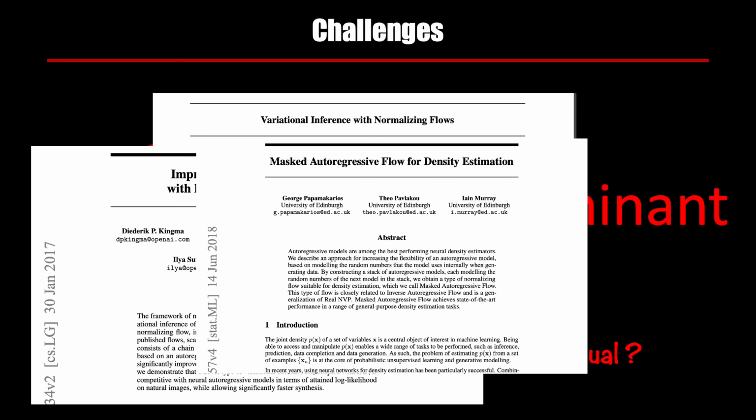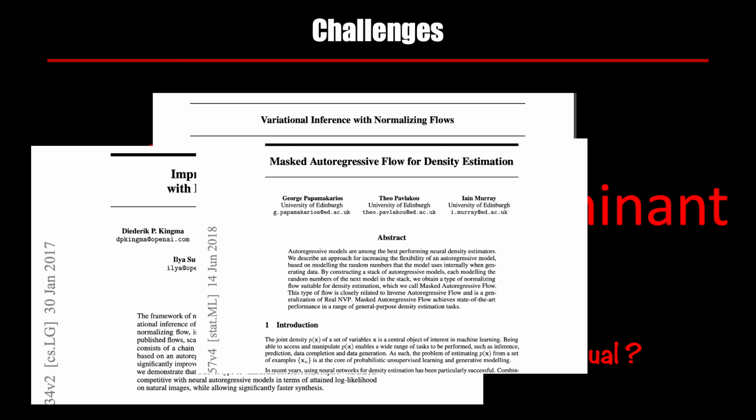And the next year in 2018, a new flow was invented called masked autoregressive flow. So the previous one was inverse autoregressive flow. This one is masked autoregressive flow. And this one is very good at density estimation, but it is not good at all at sampling. And this sort of attests to what I was saying earlier, that not all normalizing flows are created equal. So if you have an application where your primary use case is to do sampling, inverse autoregressive is a good choice.